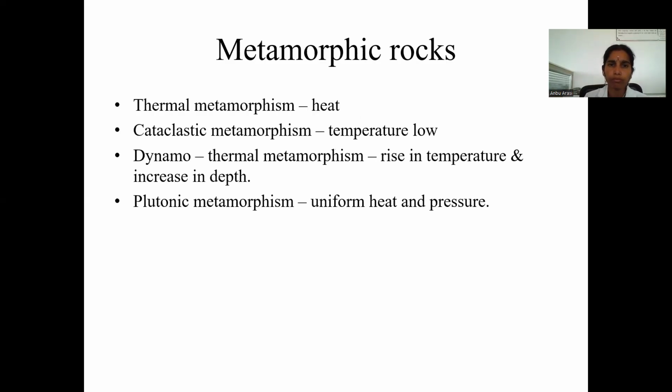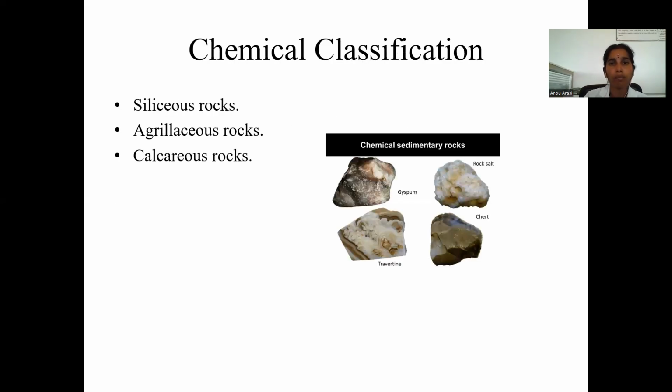Next, chemical classification of rocks. That is siliceous rocks, argillaceous rocks, and calcareous rocks. Siliceous rocks are sedimentary rocks, for example gypsum, rock salt, chert, travertine. These are all examples of the chemical classification of rocks.